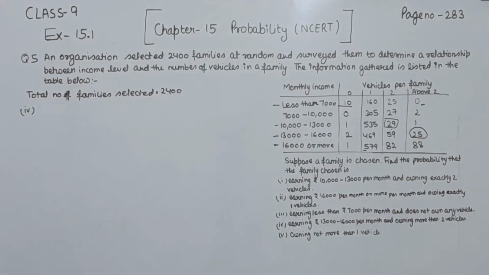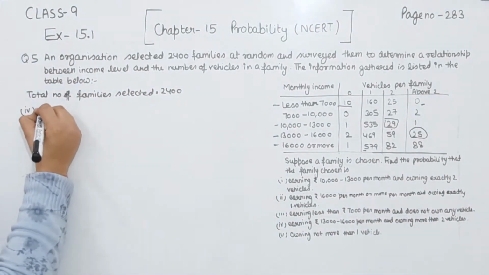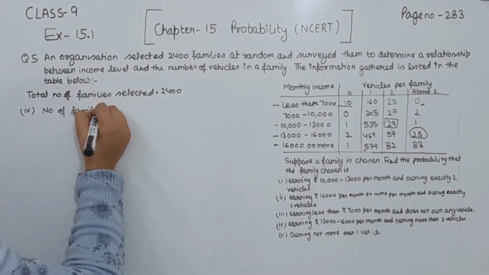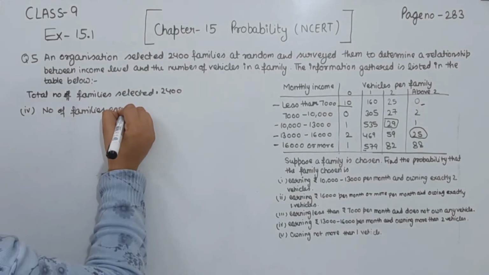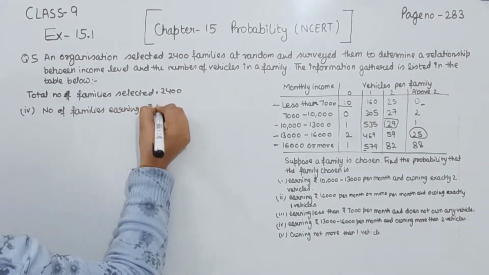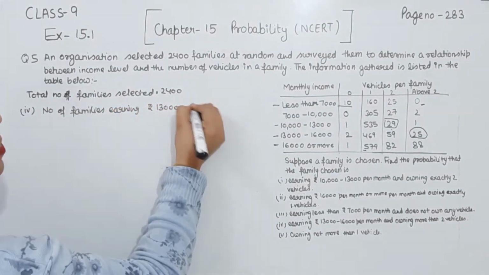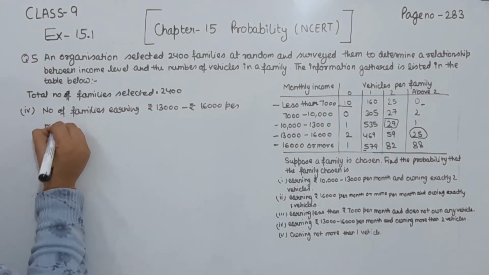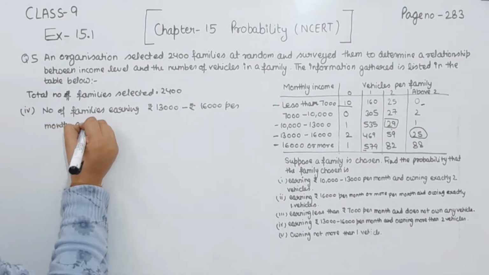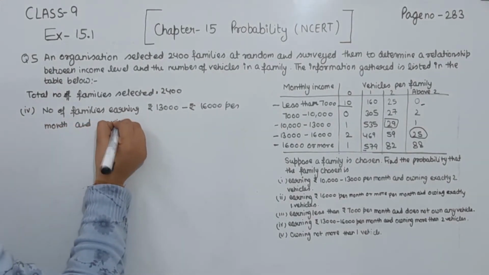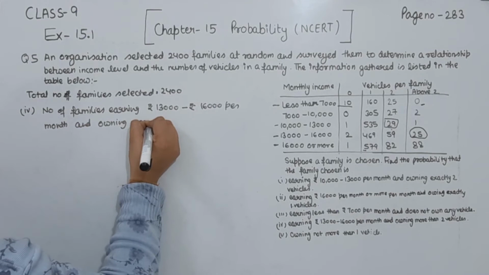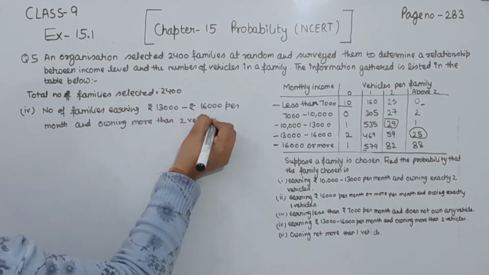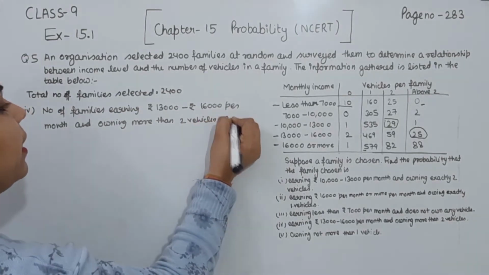So we write here the number of families earning rupees 13,000 to rupees 16,000 per month and owning more than 2 vehicles. This one we have 25.